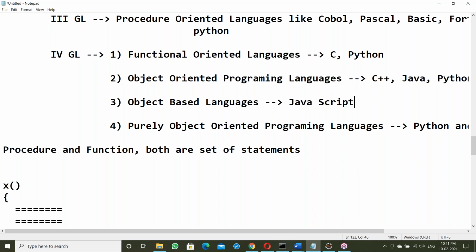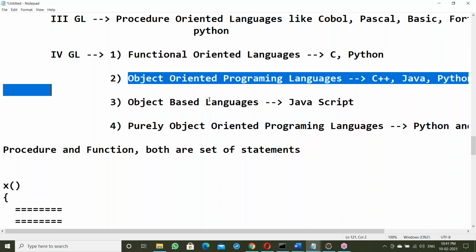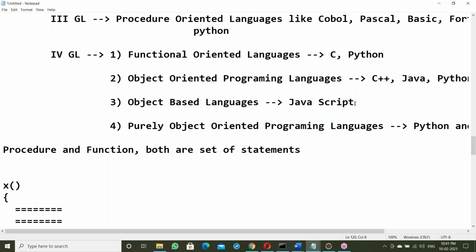Inheritance means nothing but code reusability. Like OOPS languages, in an object-based language like JavaScript, we can define the classes and we can create objects, but inheritance is not available. Except for inheritance, both are similar.